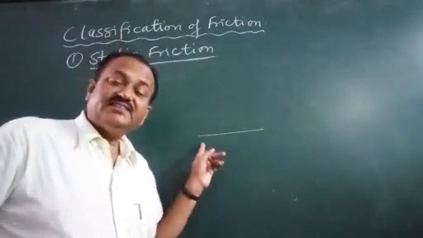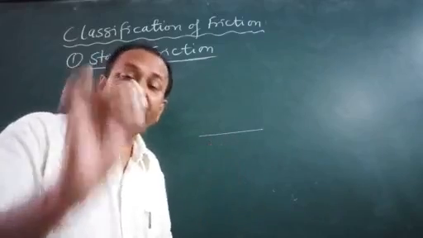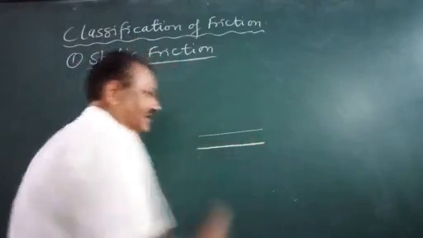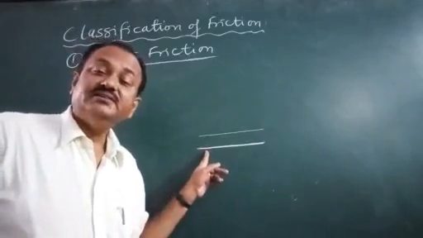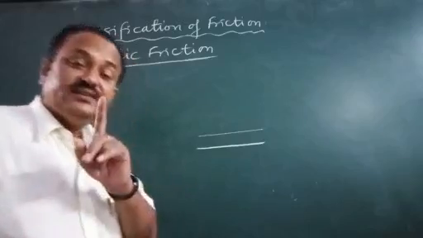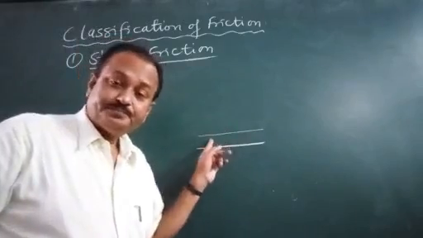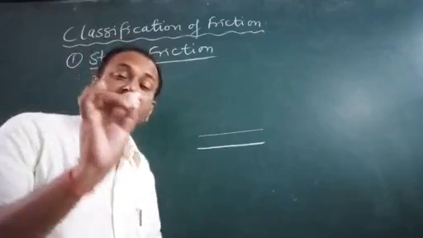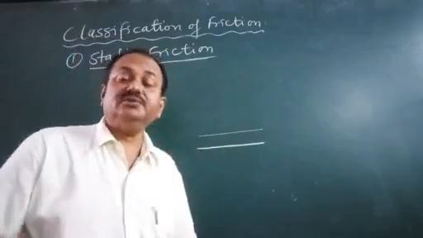Here, this line is thin because I have not applied strong force. I am here applying more force, so here this line is thick or dark. So this difference is due to the force. This board is applying force on the chalk which I am marking it. So that is also a friction.